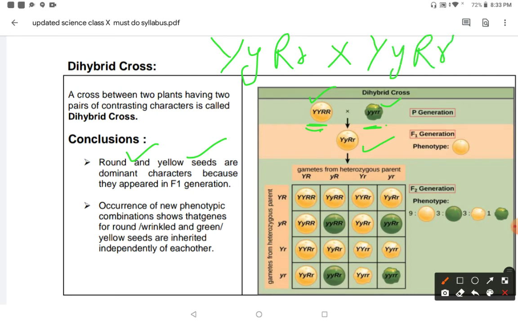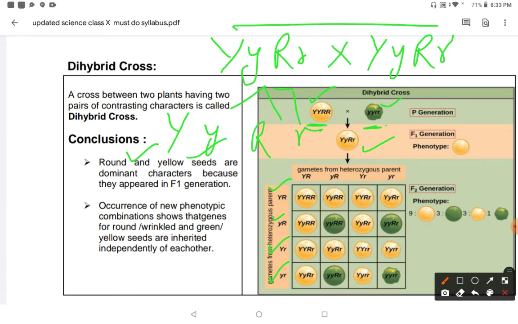Two plants were taken, and gametes are formed just like YYRR. So 4 gametes are there, and if we combine them, then you will get YY. These 4 appeared in the first generation: capital Y capital R, small y capital R, capital Y small r, and small y small r. 4 gametes are formed after this fertilization.